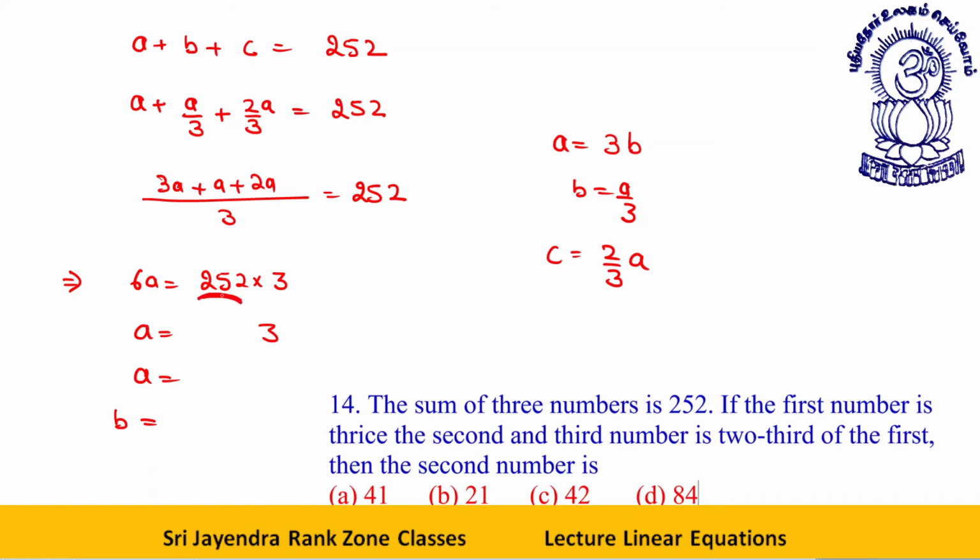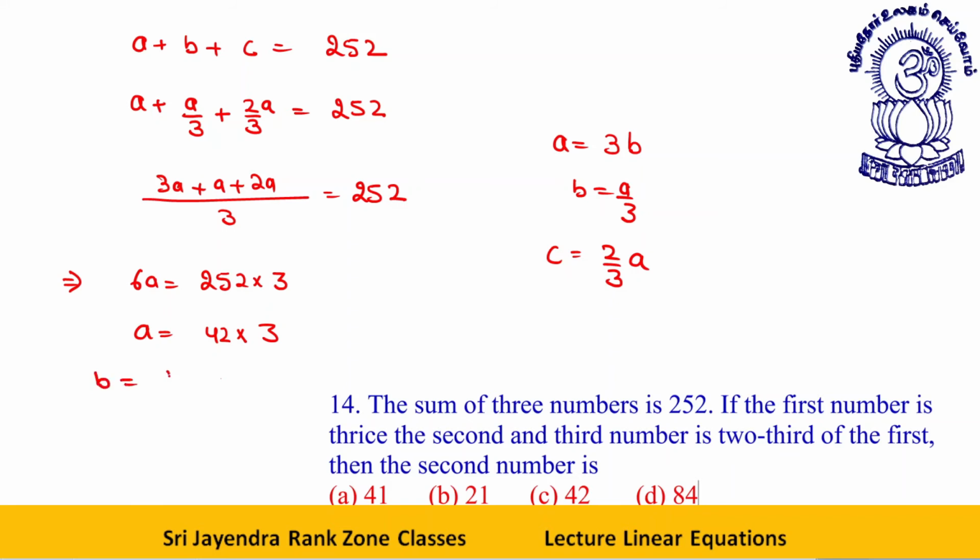I will tell you a very easy method also, students, for this question. Just give me a small second. I will tell you a verbal method for this. We have 252 into 3. See, 252 when divided by 6 will give me 42. So A is equal to 42 into 3. Let it be like this only.